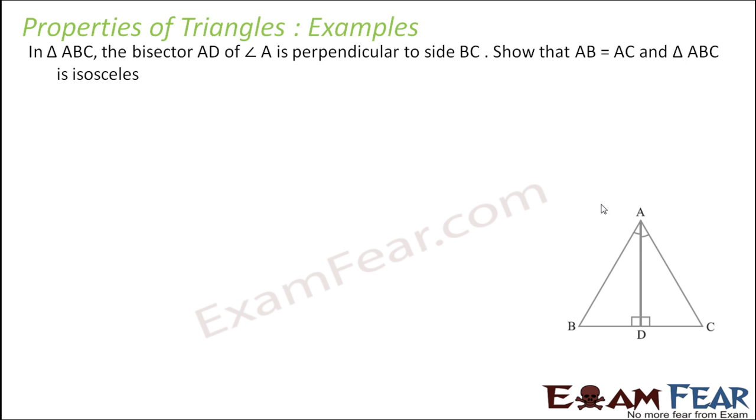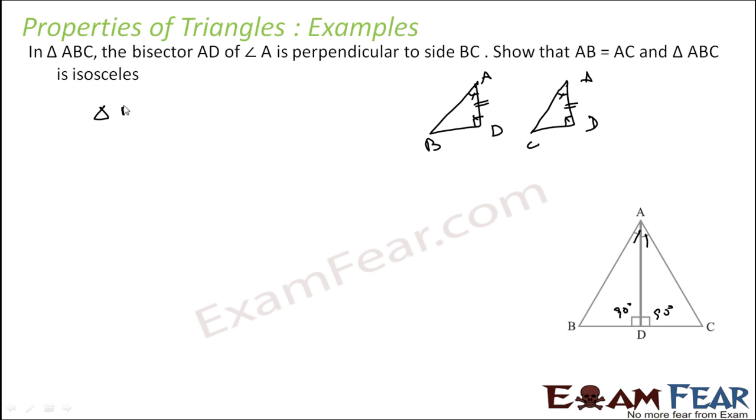So in this triangle ABC, AD is the bisector of angle A. So this angle is equal to this angle, and this is perpendicular to BC. So this is 90 and this is 90. It is given. So we have to prove that AB is equal to AC. Let's draw these two triangles like this. This is ADB. The next is ADC. Why I took it this way? Because these two angles are given same, and these two angles are also given same. And this side is equal to this side. So we can easily prove that they are congruent, and if they are congruent, we can prove that AB is equal to AC.